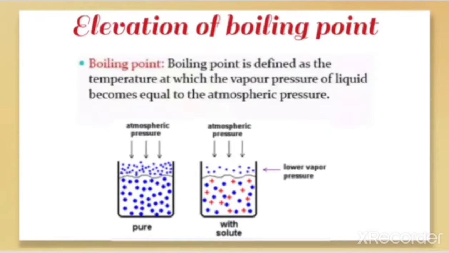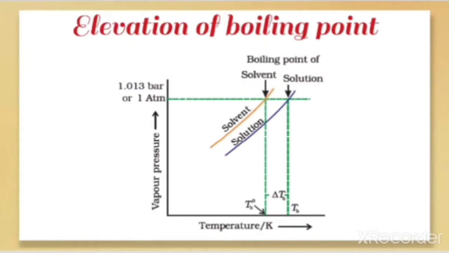It can be clearly understood when we make a plot between the vapor pressure and the temperature. For example, the atmospheric pressure here is given as 1 atm. When we make a plot for the pure solvent, the plot is given here, and for the solution the plot is here.